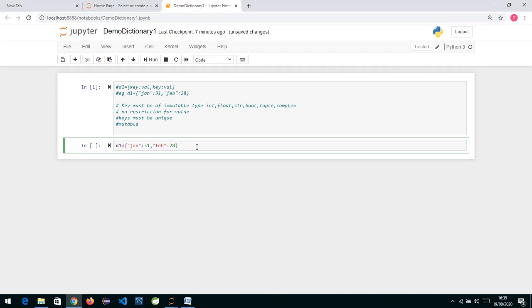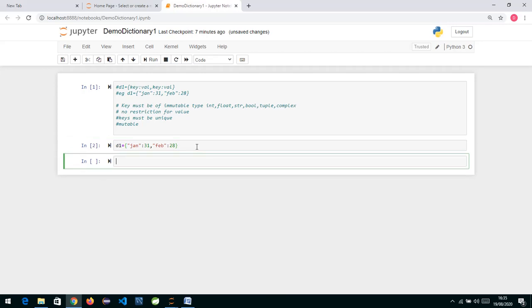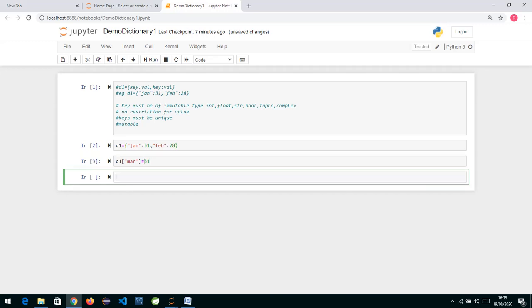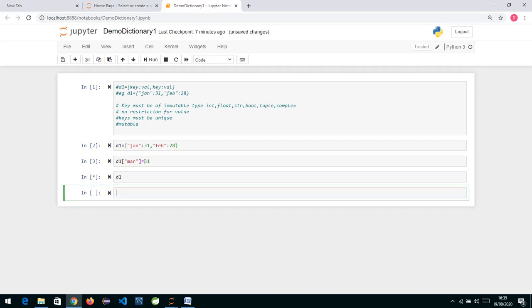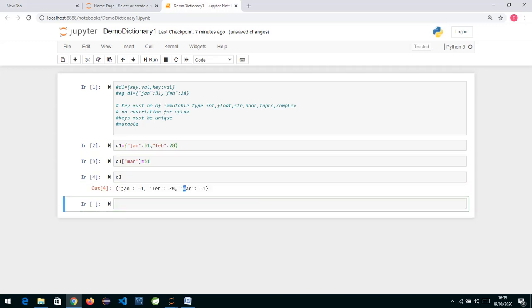It means if I have created a dictionary this way, and now I want to add something more to the dictionary, I can write d1 in square brackets, March, and assign the value for this key. Now if I check d1, you can see inside d1 we have March.